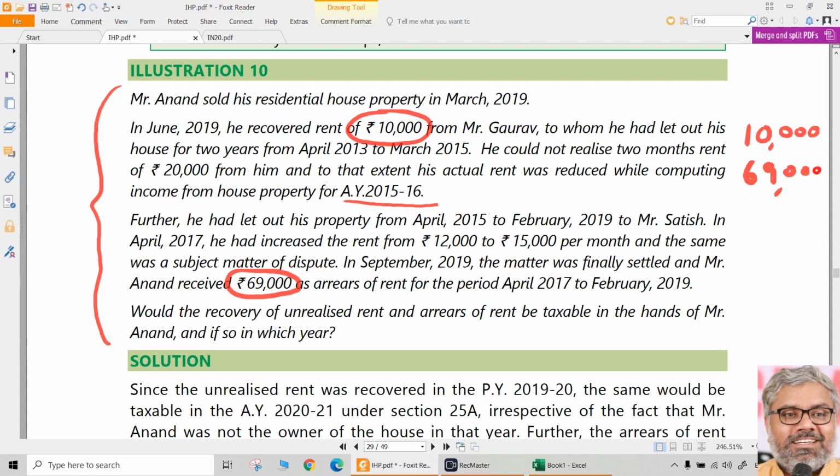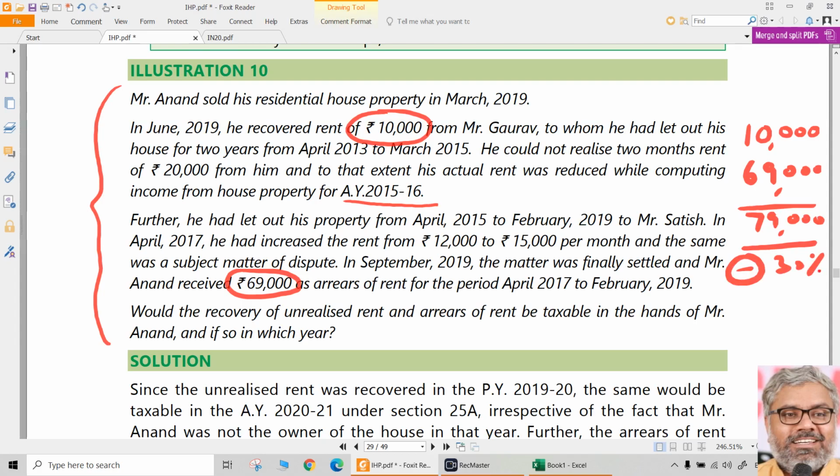How much he received as unrealized rent collected now? 10,000 from Gaurav. How much he received as arrears of rent from Satish? 69,000. Total whatever he received is 79,000 rupees under 25A. Both are taxable, but after giving a deduction of 30%.